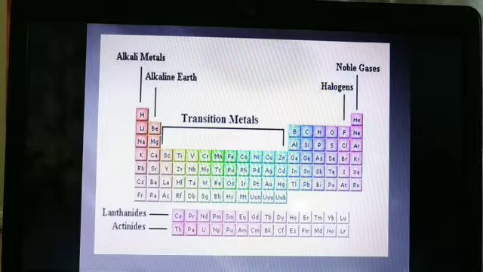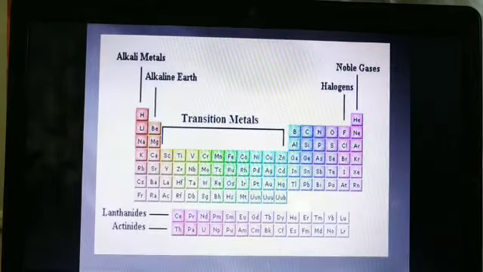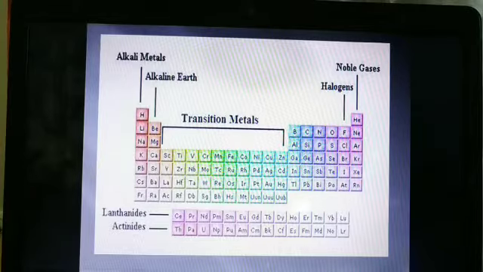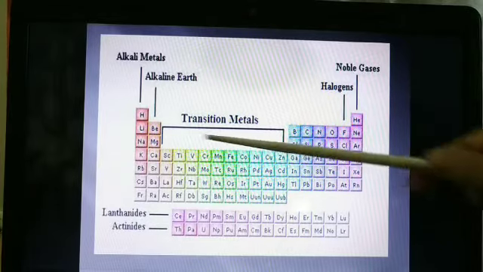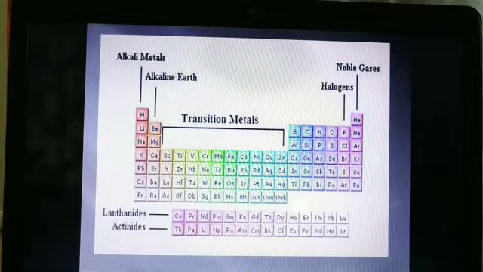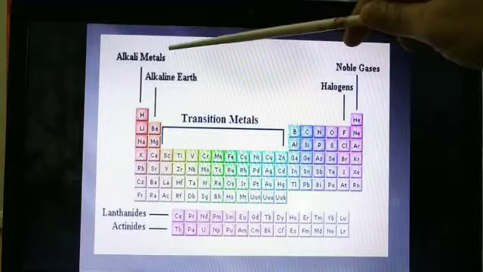And as sodium is placed outside, it is soft, just like butter, you can cut it with the help of a blunt knife. That much soft it is, and it is more reactive. If some part of this sodium is put in water, it will explode. Why does the explosion take place? Because of its high reactivity. So these elements are more reactive because they have valency 1. They are called alkali metals.